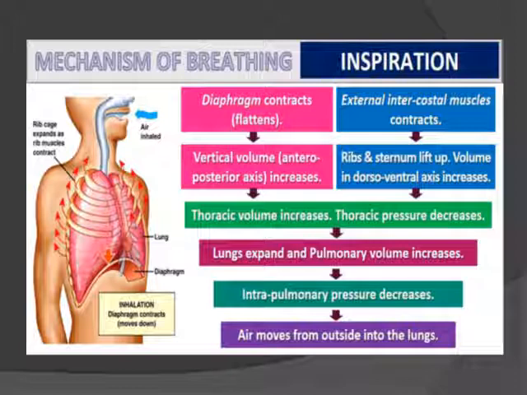The volume in the dorsoventral axis increases, meaning the volume of our thoracic cavity increases and the pressure decreases. With increasing thoracic volume the pressure decreases, the lungs expand, and the pulmonary volume increases. If the volume is increased, the intrapulmonary pressure is decreased.